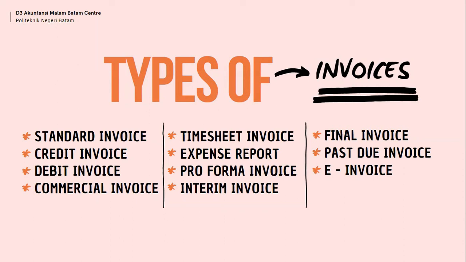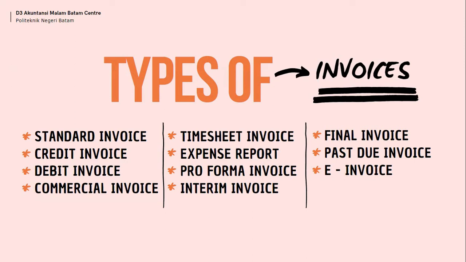4. Commercial invoice, issued by a company involving international shipment of goods, usually contains information such as custom duties, shipment quantity, total value, etc. 5. Timesheet invoice, an invoice used when a service is billed hourly at their standard rate of pay. Contract employees receive this type of invoice as their payment. 6. Expense report. A type of report sent in a situation where there is an expense incurred by the business when doing one service.